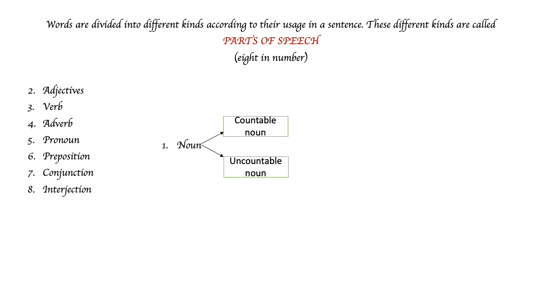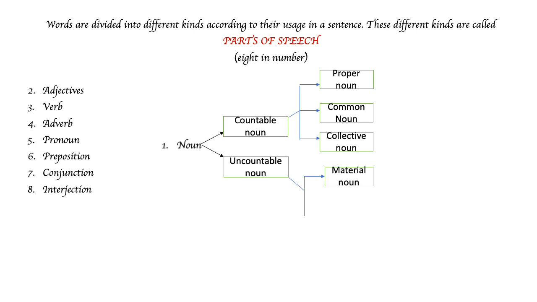Countable noun is further divided into three parts: proper noun, common noun, and collective noun. Uncountable noun has two parts: material noun and abstract noun. So now let's understand all these parts individually.